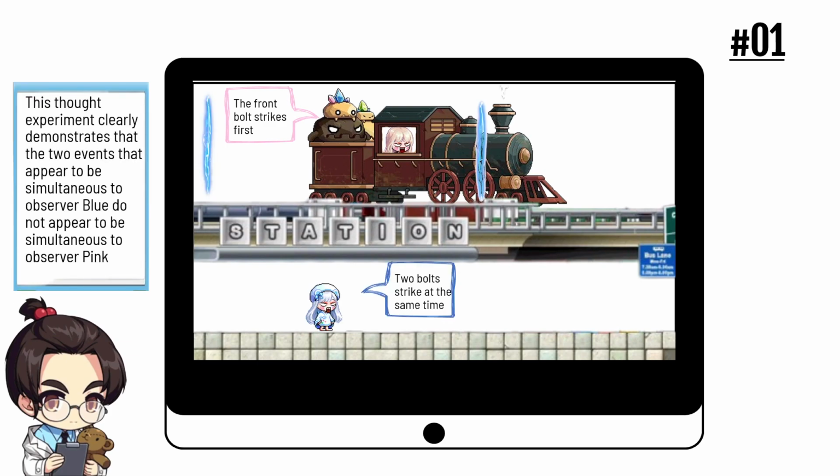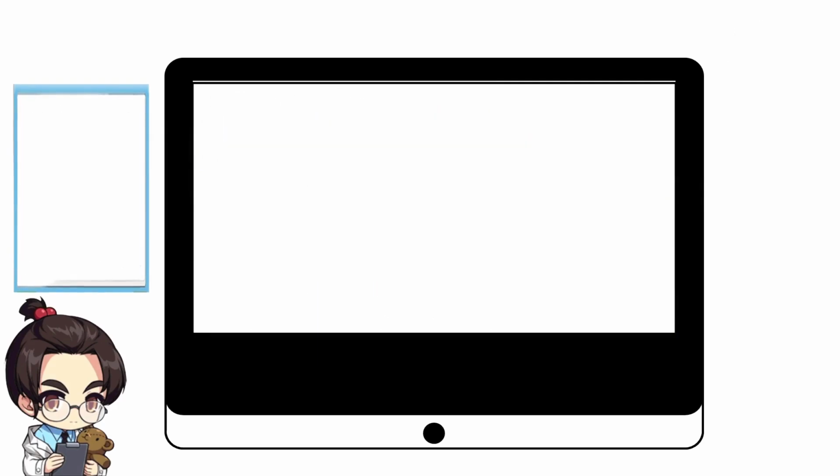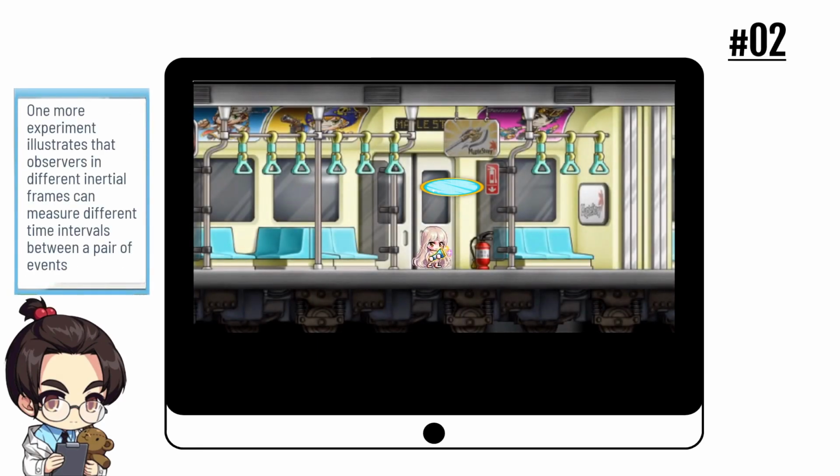The two observers' viewpoints are different, but both are true, which leads to the first conclusion of Einstein's theory. Events that are measured to be simultaneous for one observer are not necessarily measured to be simultaneous for another observer who is in motion relative to the first. Let's move to the next experiment.